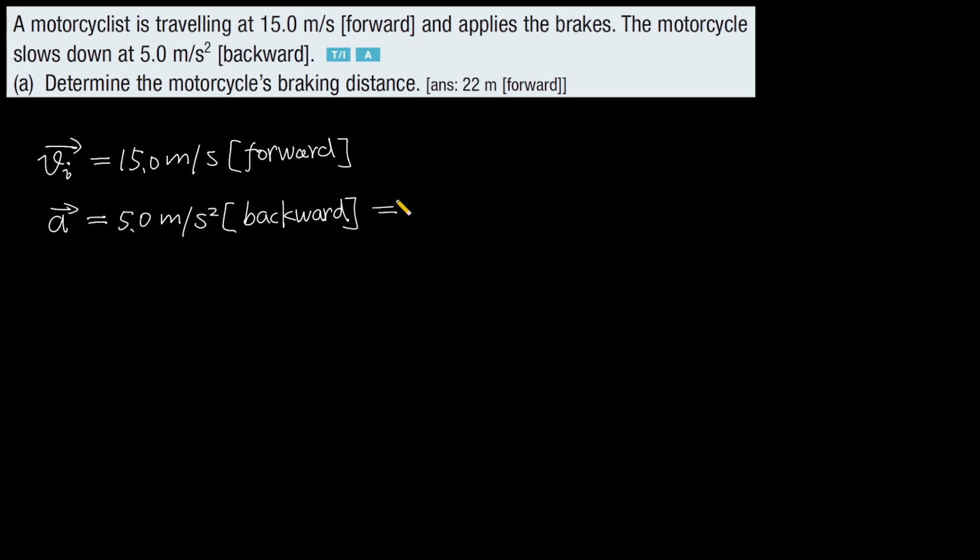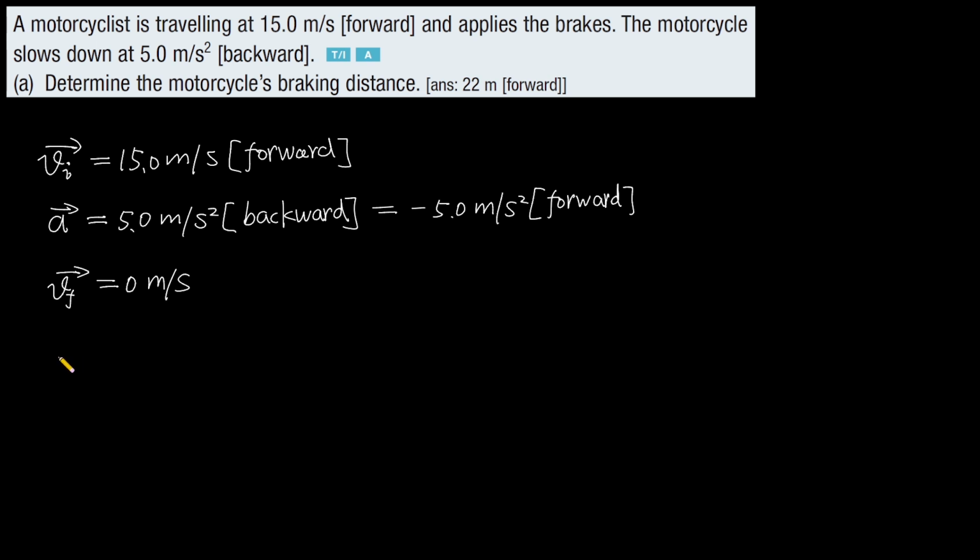And this equals negative 5 meters per second squared forward. And the final velocity equals 0 meters per second.